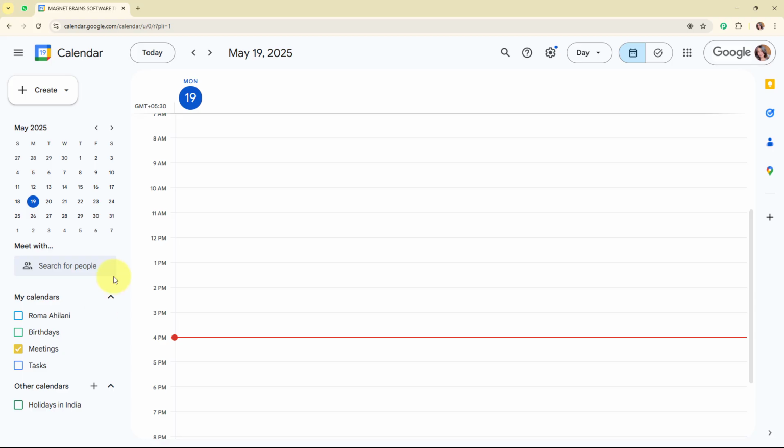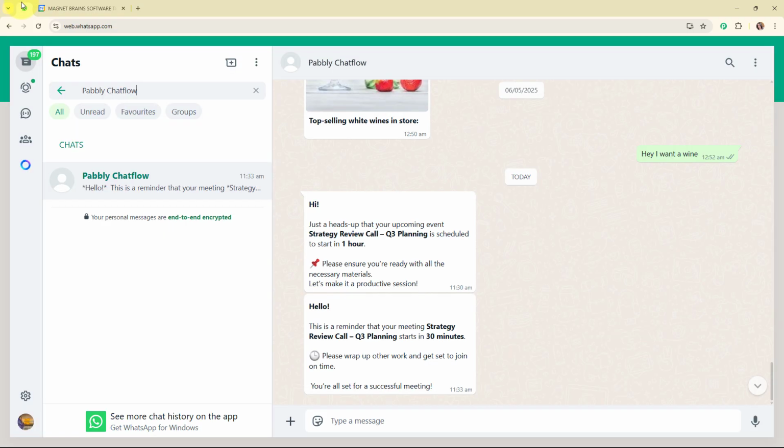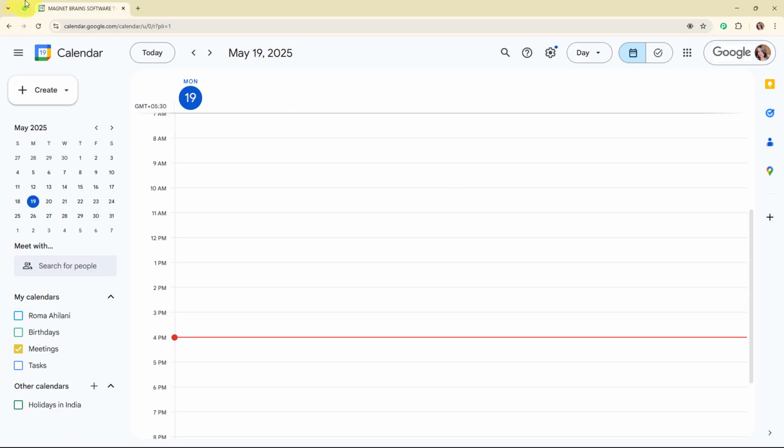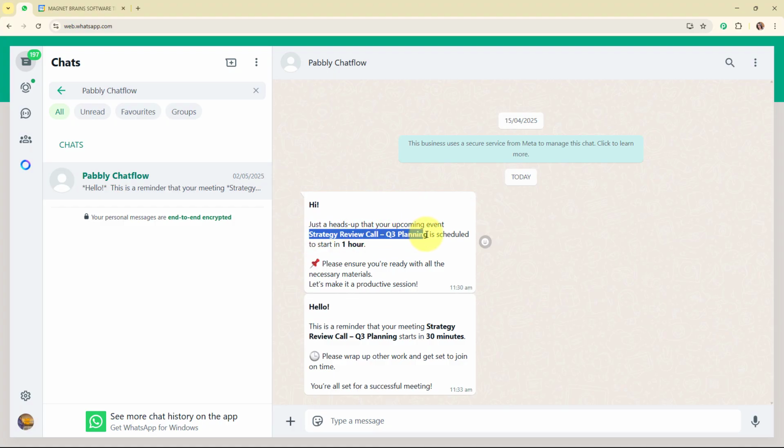whenever I schedule a new meeting here in my Google Calendar for any day and time, then automatically 1 hour before the event and 30 minutes before the event, a personalized WhatsApp reminder should be sent to my WhatsApp number like this, with the event name as well.